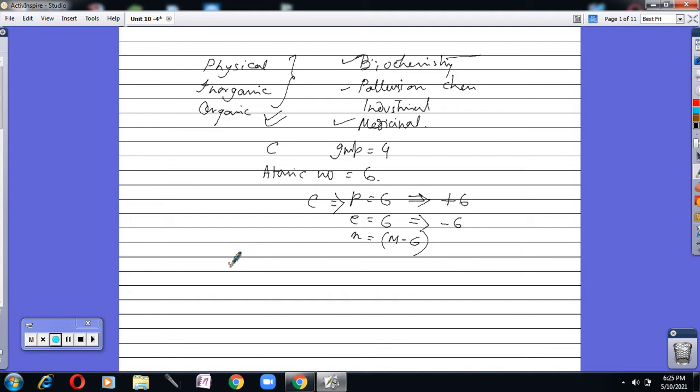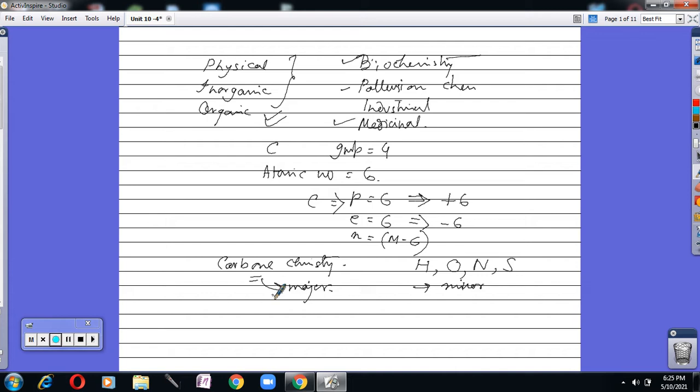Now in organic chemistry, majorly we see carbon, so it is known as carbon chemistry. But why carbon? Actually, carbon plays a major role in organic chemistry. But other than carbon, we see hydrogen, oxygen, nitrogen, sometimes sulfur. They have a minor role.